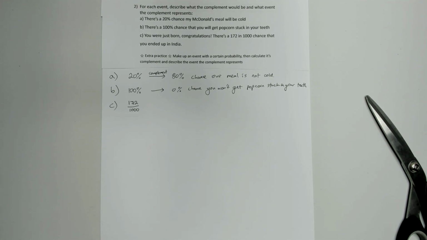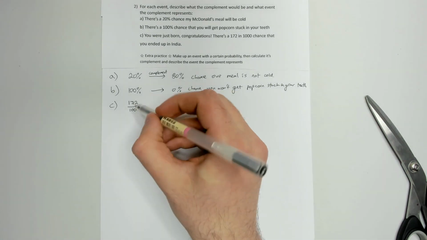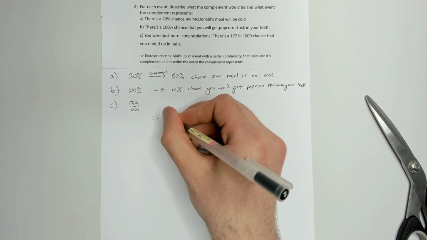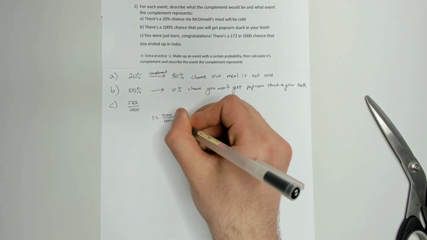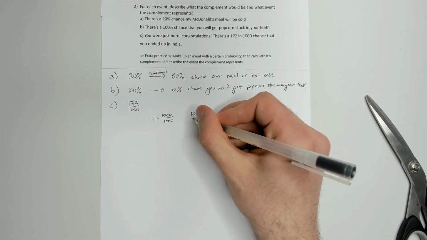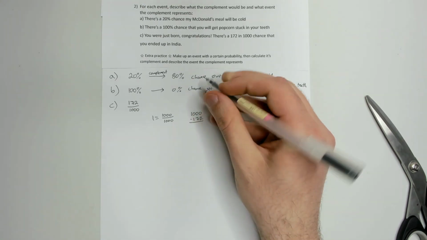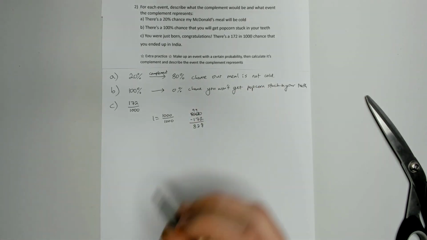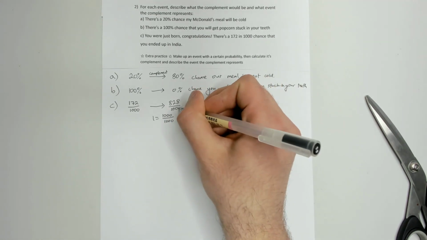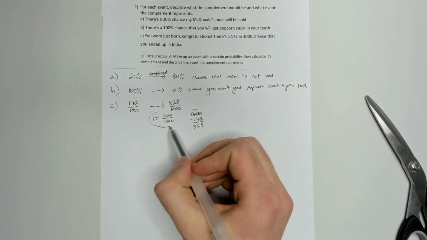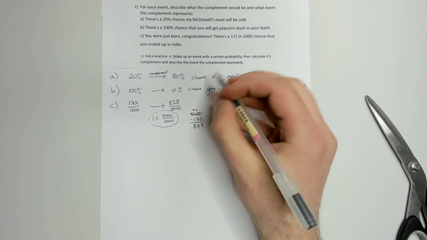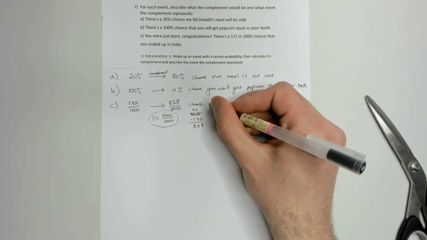That's the same thing as what completes it to 1, right? Because 1 is the same as 100%. So what completes 172 over 1,000? Well, we know that 1 is the same thing as 1,000 over 1,000. So we essentially want to see what makes 172 into 1,000. We can just do that by doing 1,000 minus 172, and we get 828. So that means 828 over 1,000 will be the complement of 172 over 1,000, because if we add these up, we will get back to 1,000 over 1,000 or 1. So that means there's an 828 in 1,000 chance you won't be born in India.